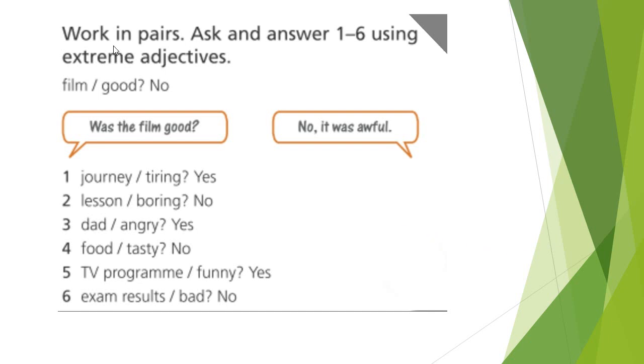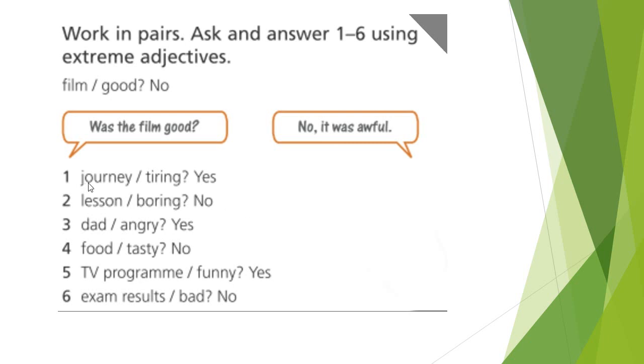Look at this exercise. Work in pairs. Ask and answer from 1 to 6 using extreme adjectives. For example, they're given an example, film, good. You have to put a question and you have to answer no. Now let's look at the first sentence.